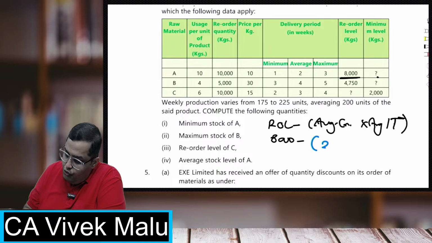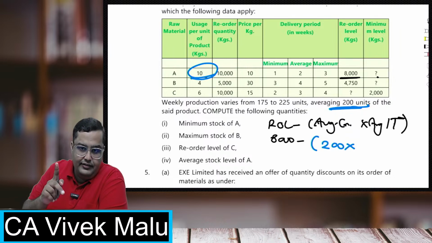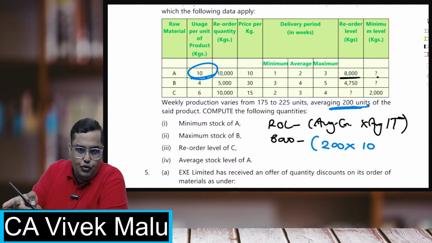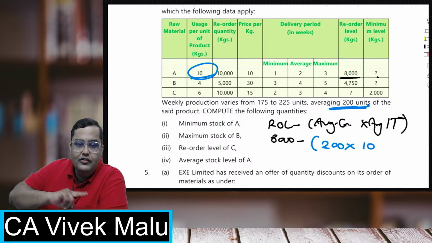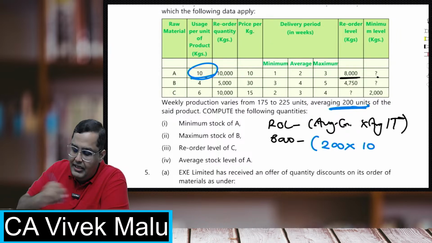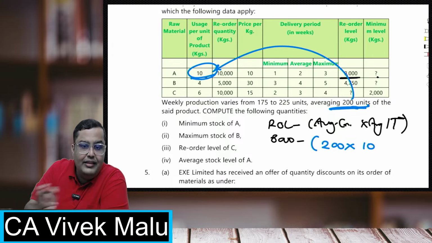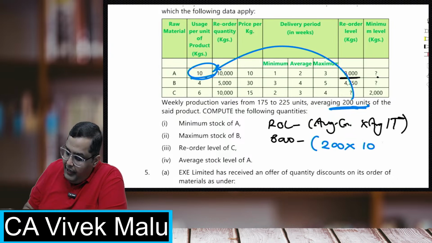Okay, but average consumption is average production into the 10 kgs used for every unit. I want it for the raw material, not the finished goods. 200 units is of the finished goods. So average raw material requirement will be 200 into 10, that is 2000, into average lead time, which is 2 weeks.